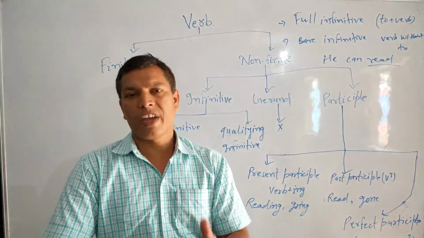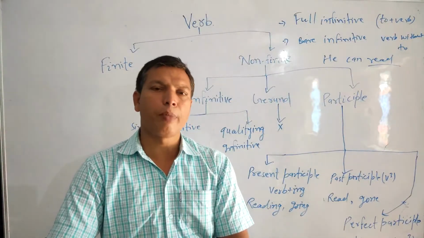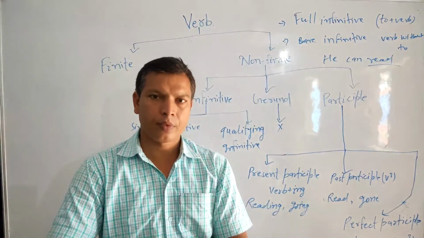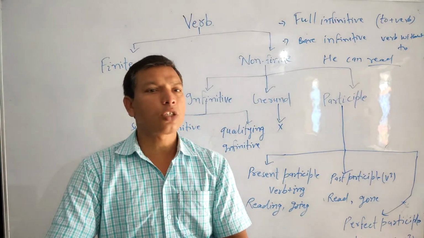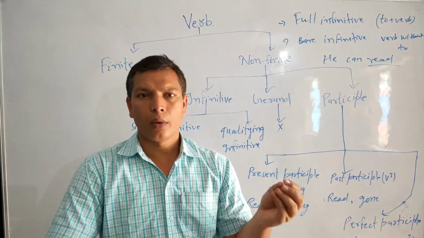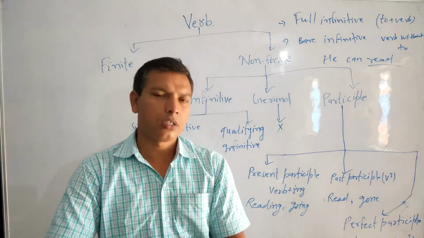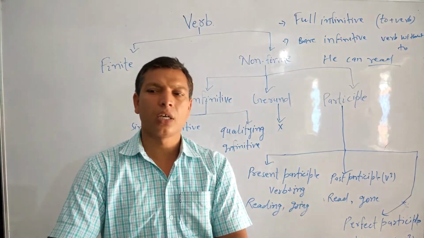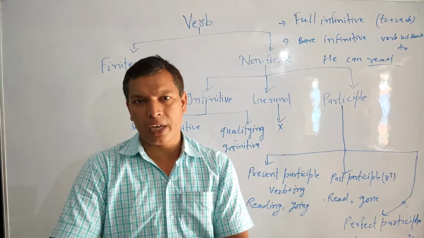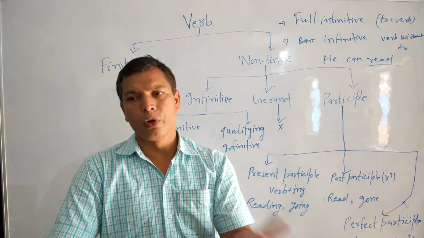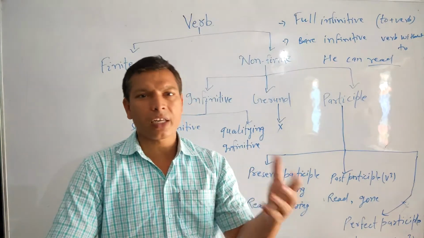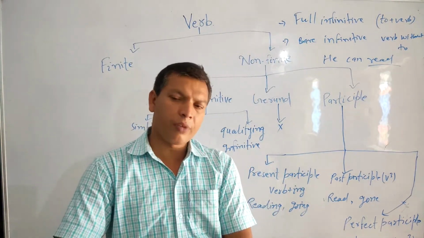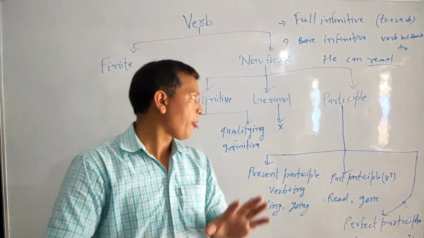We use bare infinitive with but when the meaning of but is except, like: He does nothing but laugh; he can't do anything but sit idle. These are the conditions where we use bare infinitive with it, and with help we use either bare infinitive or full infinitive. So these were the conditions to use infinitive, full infinitive or bare infinitive.